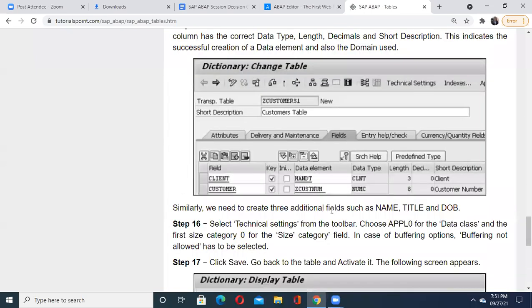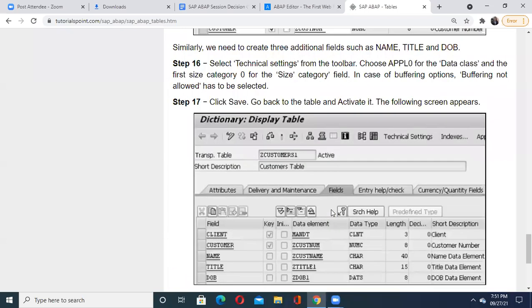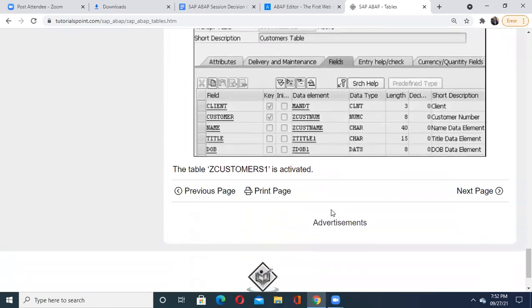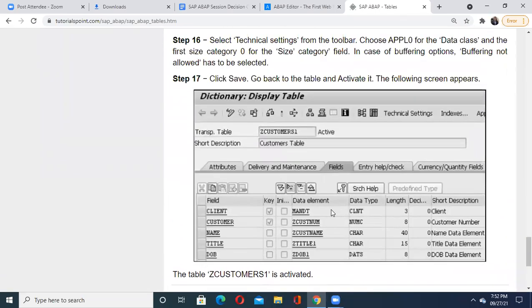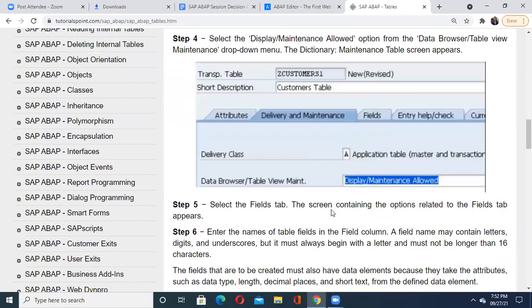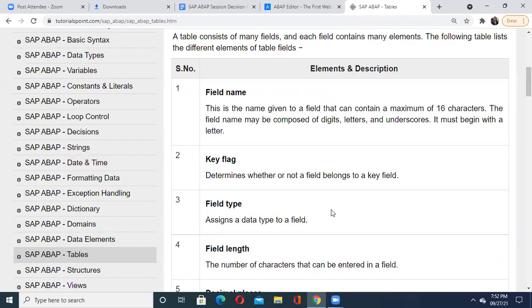We'll start from this topic tomorrow onwards, but it's a request to all of you to please prepare from these tutorial points for your strings, date and time. If you have any doubt, please put it in or you can WhatsApp me, and I will definitely help you. So this is all for today's session. I'm keeping this one open for you, you can do the practice. No issue at all. I hope you understood for today.